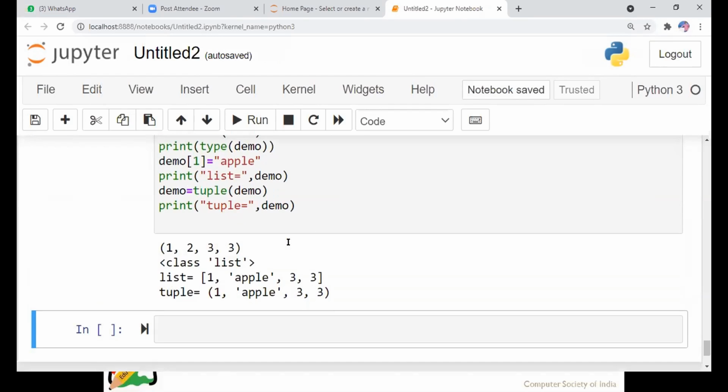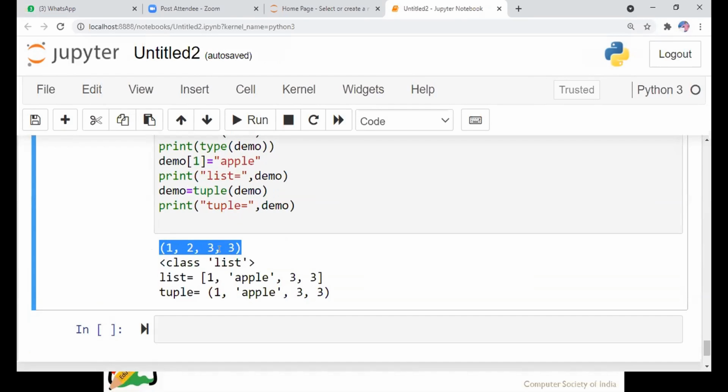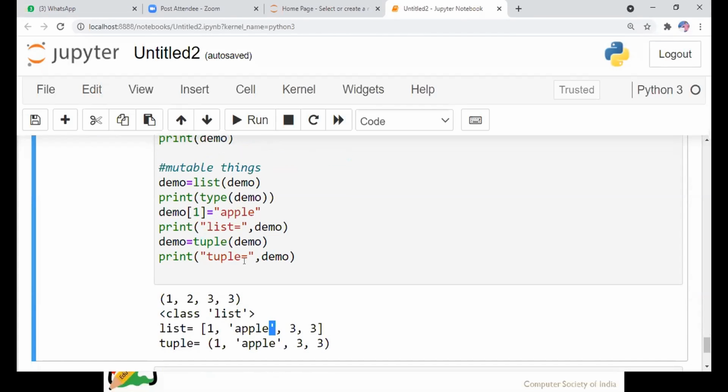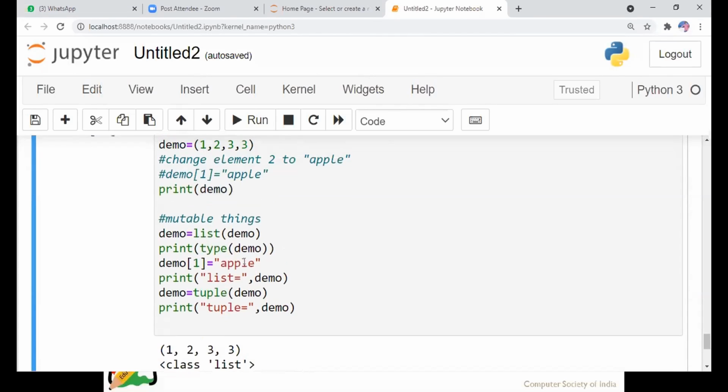See here, first I have considered a tuple, and for the tuple I have converted it back into a list, added an element, and printed the list. Again I have converted the list into a tuple. This is the way we add an element to a tuple. We cannot directly add an element into a tuple.